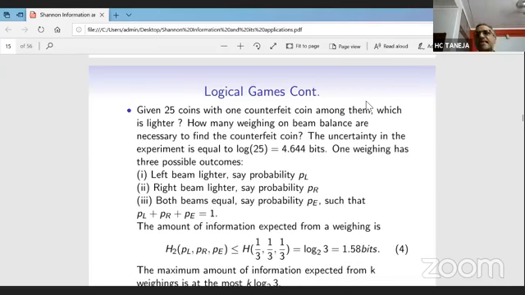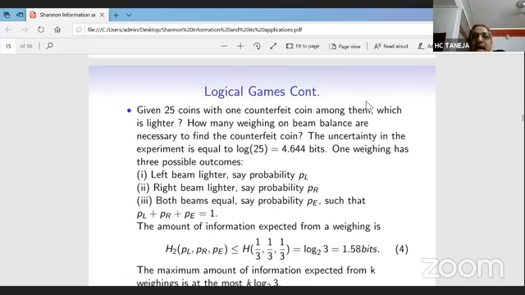Now we can hit and try, we can apply our mind also. Let us apply the concept of entropy. Now there are 25 coins, any coin can be the lighter coin. So the uncertainty in the experiment is equal to log of 25, that is 4.644 bits.